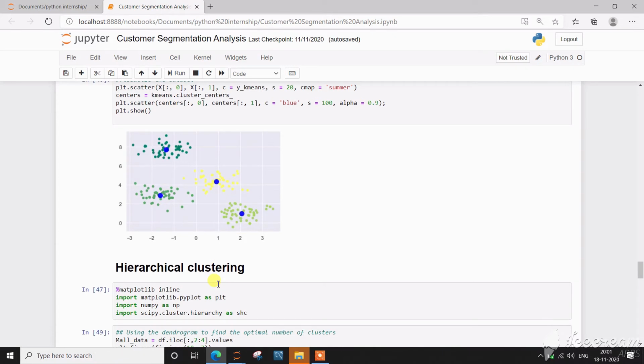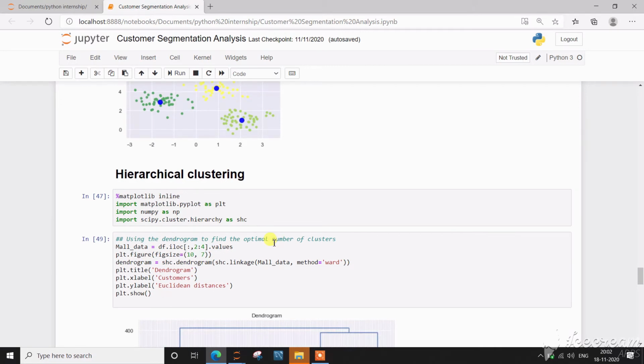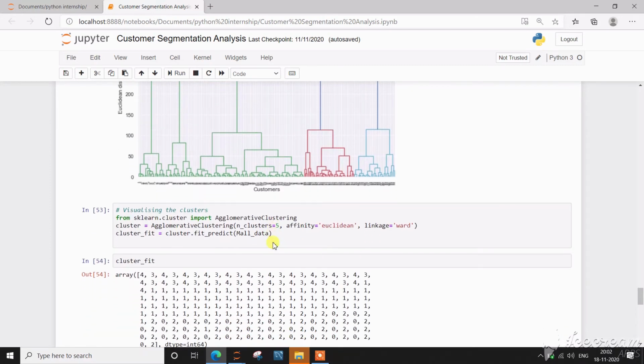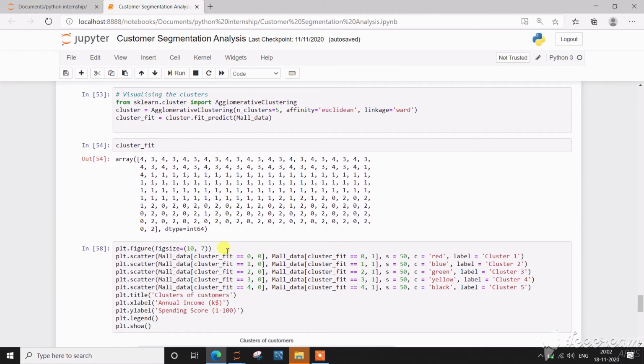After that, I have done hierarchical clustering. First, I have imported the libraries, and these are the dendrograms. So, what do dendrograms show us? A dendrogram shows us the hierarchical relationship between objects, and it is used to work out the best way to allocate objects to clusters. So, after that, the visualization of the clusters.